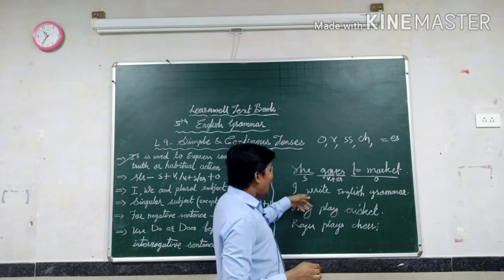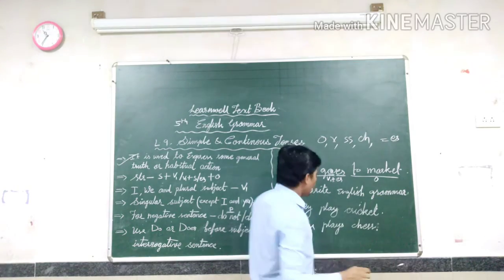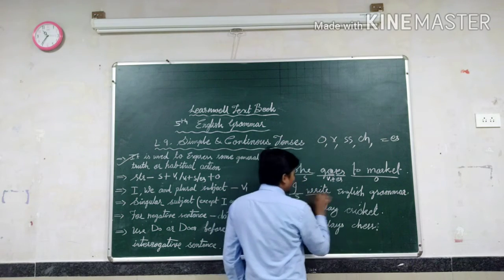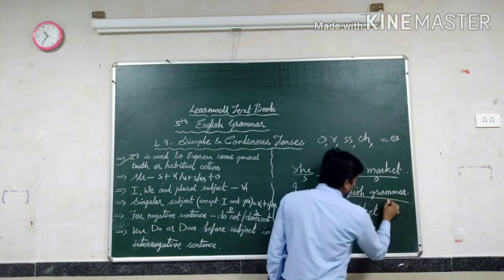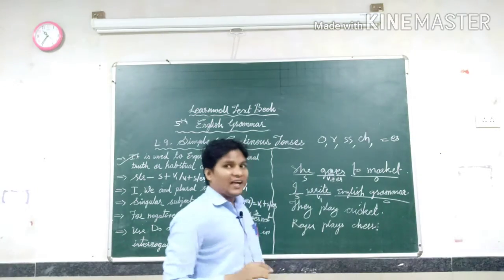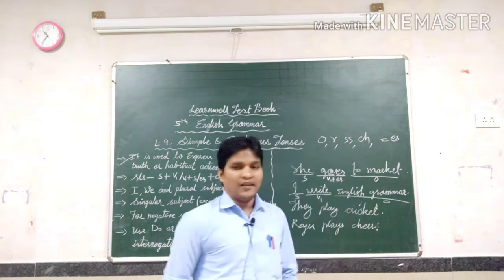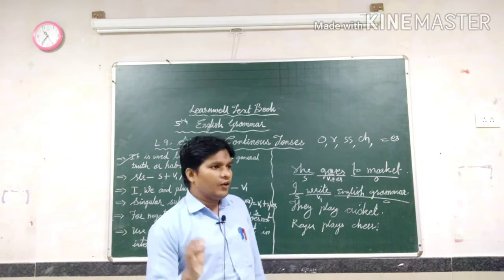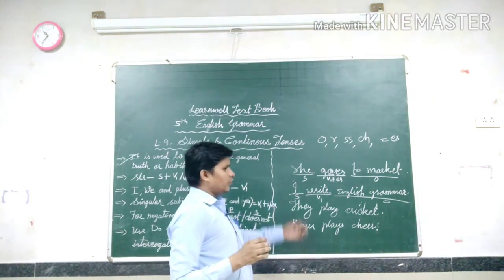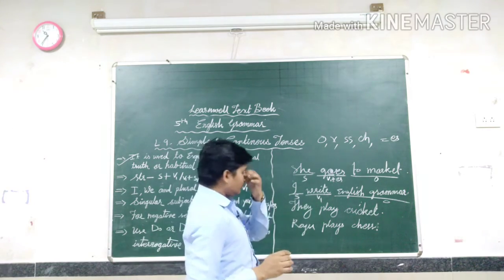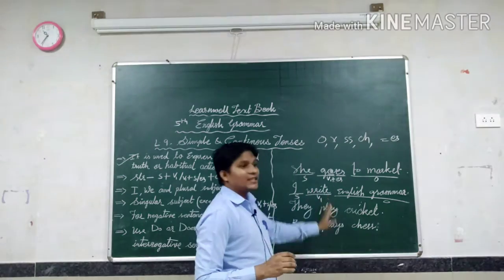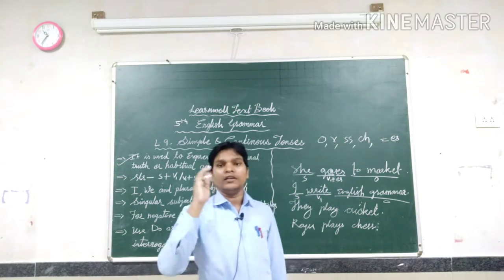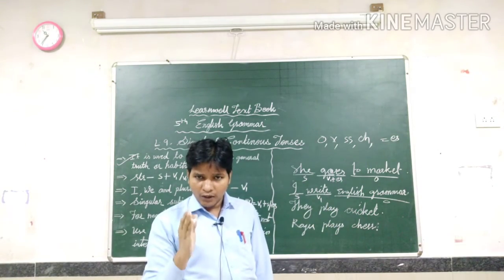The same thing, I write English grammar. Here I is the subject, write is V1, and English grammar is the object. But here I means first person, which never changes. First person never changes. That's why what is happening here? V1 English grammar, so it didn't attach S or ES. Are you getting my point, what I am saying?